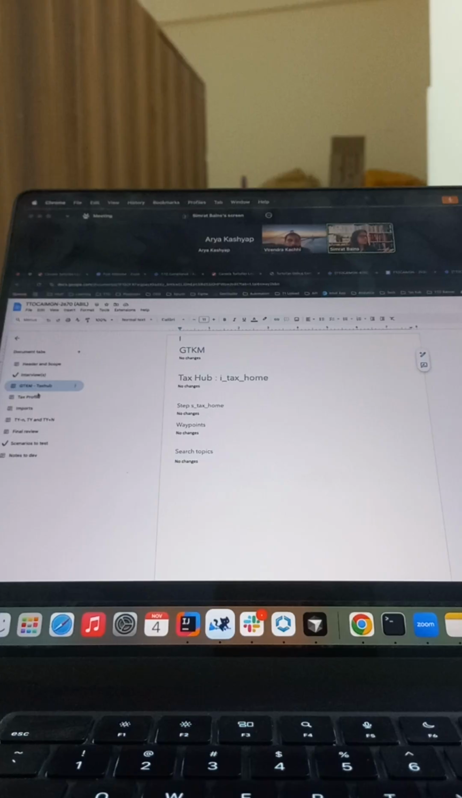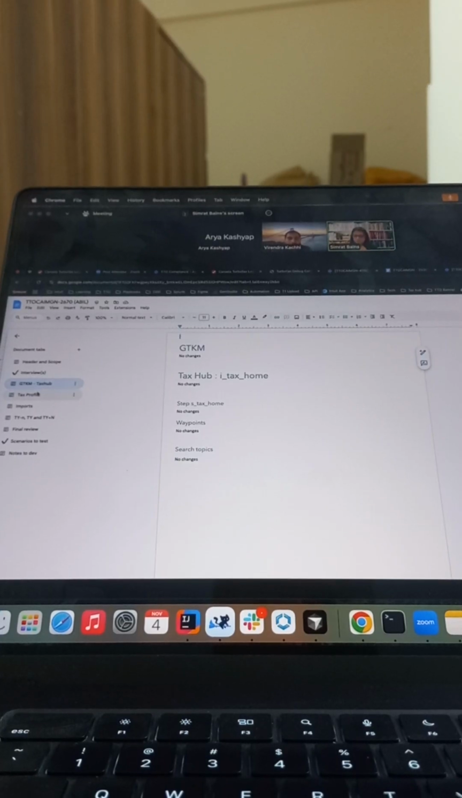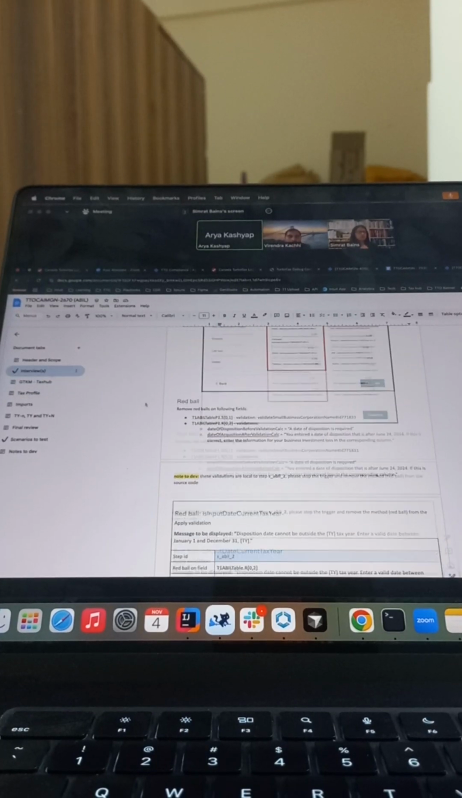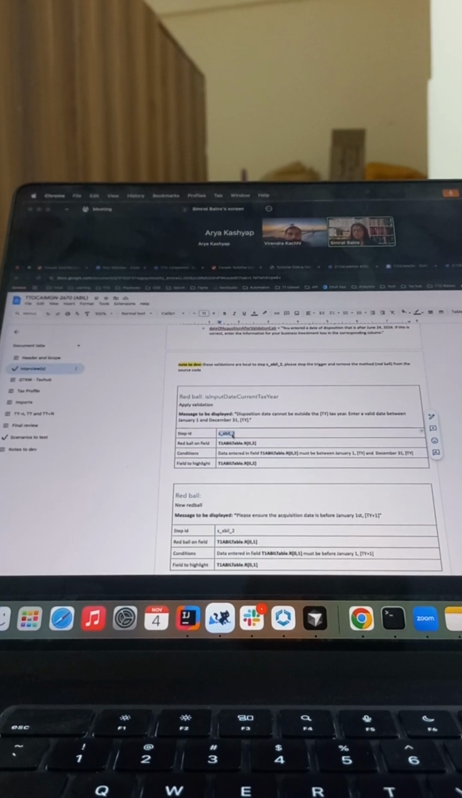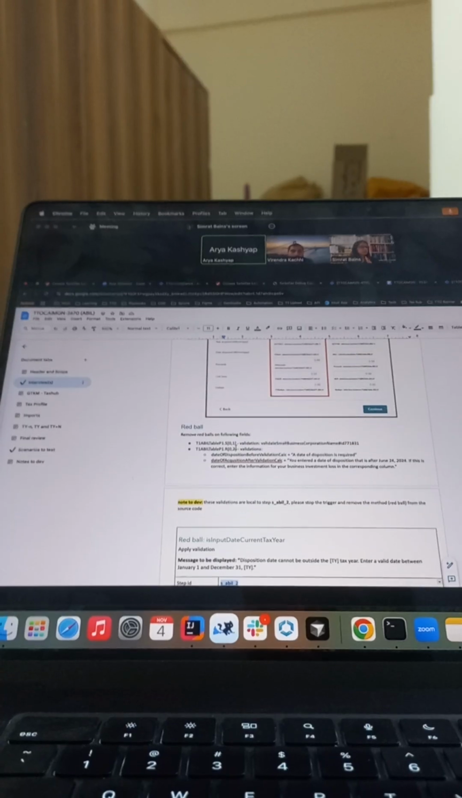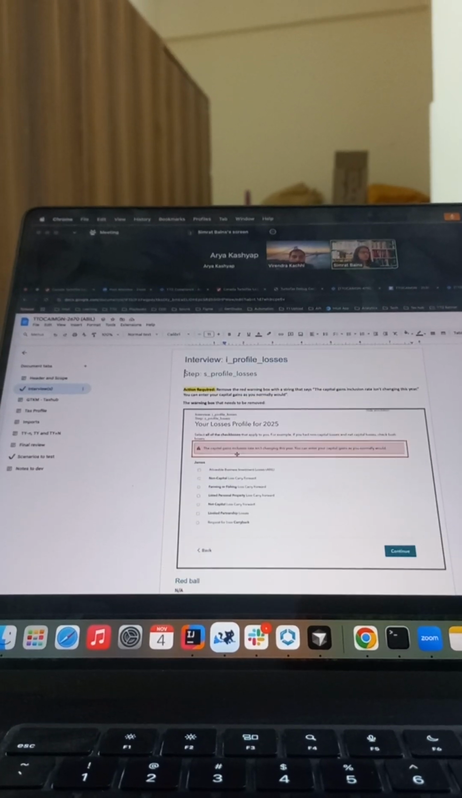For the ID, I need to put the step ID, so let me go to IntelliJ. Yeah, it's written, the step ID is sable2. So it's basically just steps you're changing, sable2 and S profile losses, that's it.